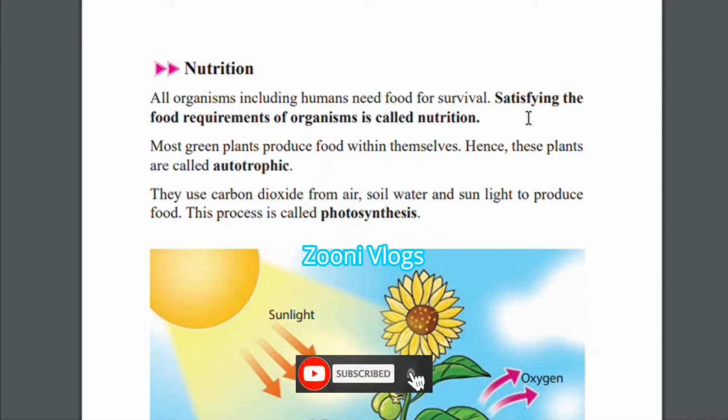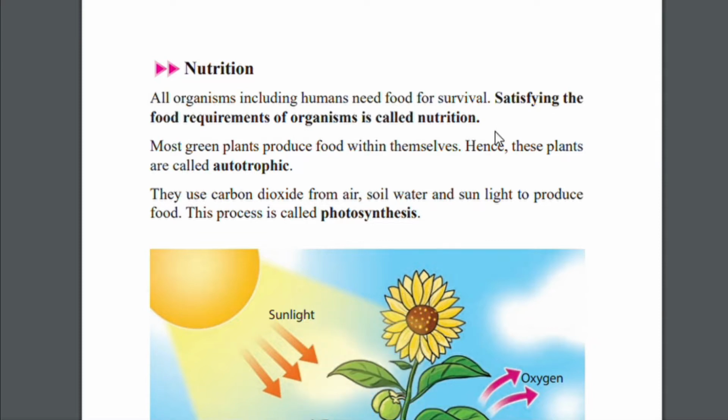We are finding food for our existence, so the way we are doing it we call nutrition. If they ask in your term test paper to explain nutrition, you have to write this: satisfying the food requirements of organisms is called nutrition.